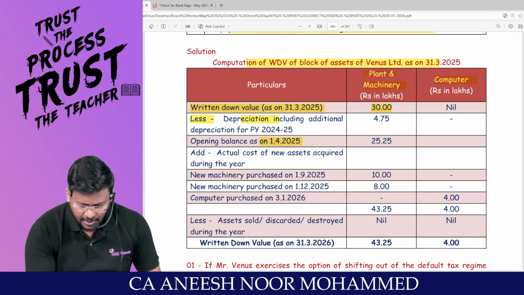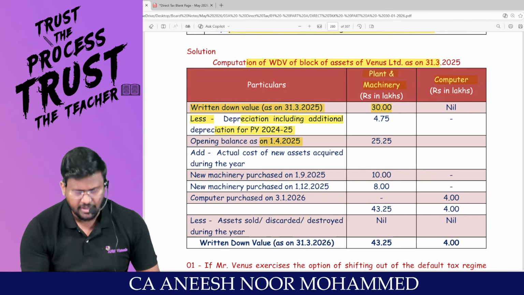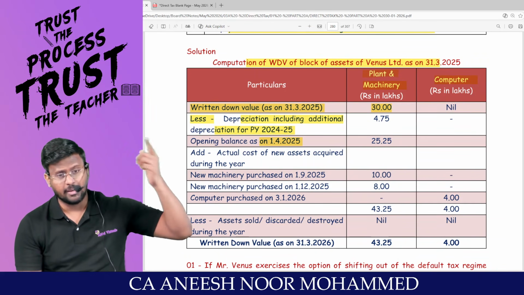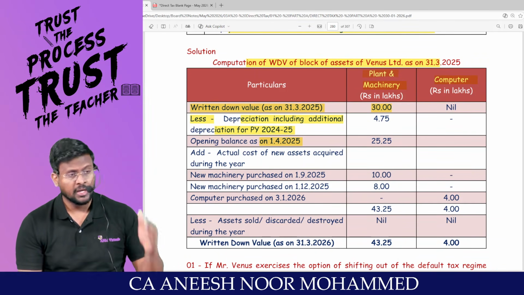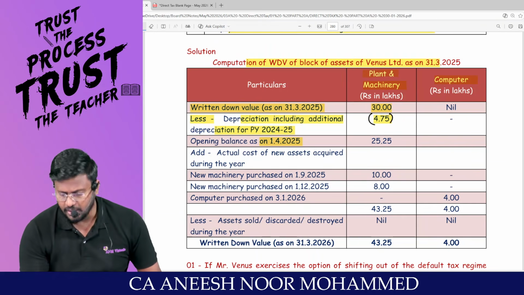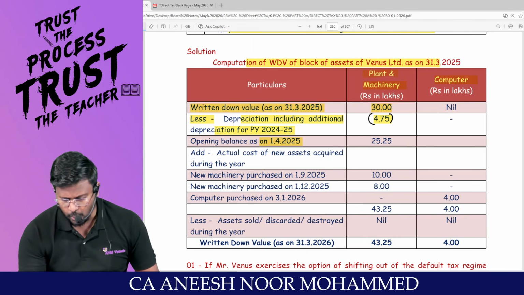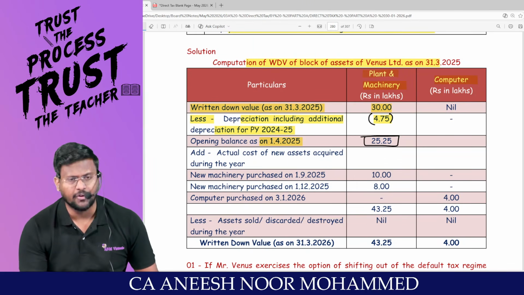Sir, less depreciation, including what depreciation? For the previous year, 24/25. Last year I am talking about. I am not talking about the current year, which is already given as 4.75. So from 30, if you reduce 4.75, the opening balance as on 1/4/2025 is 25.25.